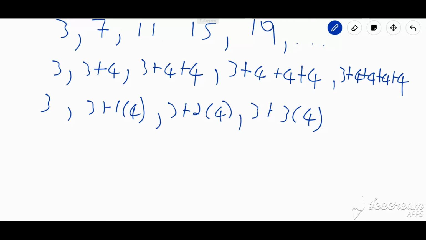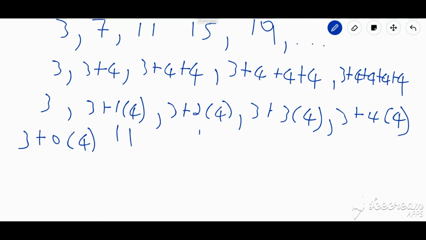If you notice, the amount of 4s that I'm adding here is 1 less than the position of the term. What do I mean by that? When I go to the fifth term, it's going to be 3 plus 4 times 4. So I'm adding four 4s, although it's a fifth term. So how can I actually define this sequence by the position of the terms? For the first term, if I wanted to fit in this particular sequence, I could actually say 3 plus 0 times 4. And then it picks up and goes on.